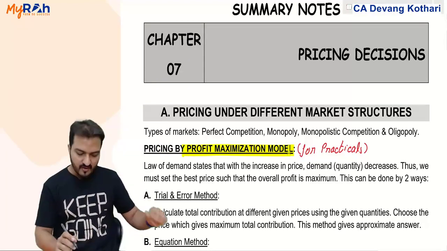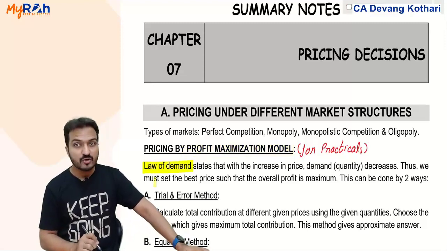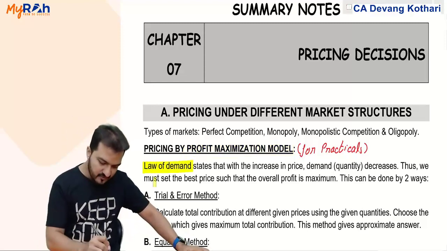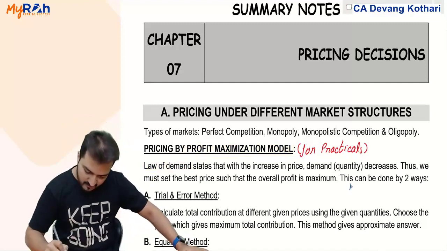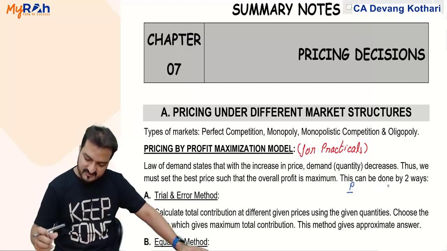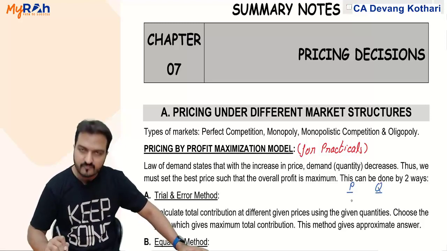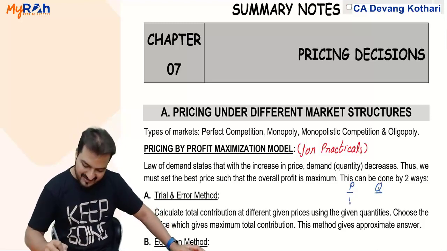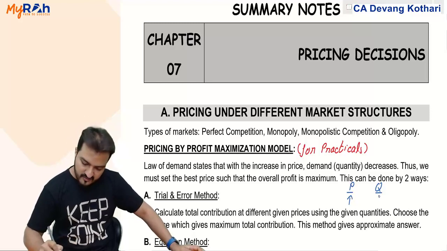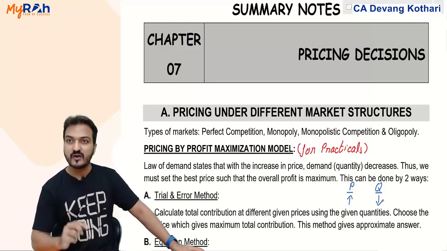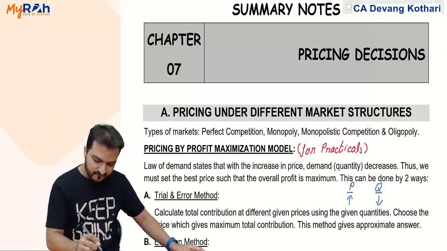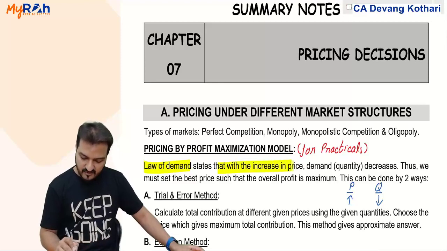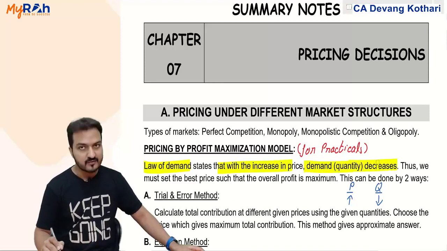Profit maximization. Now you know the law of demand. What does the law of demand say? The law of demand says that with the increase in price, the demand will decrease. So if I compare price and quantity demanded, P is the price, Q is the quantity demanded. When I increase the price, the quantity demanded will decrease. That is exactly what the law of demand says: with the increase in price, the quantity demanded decreases.